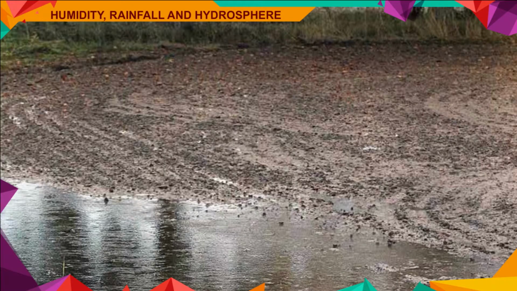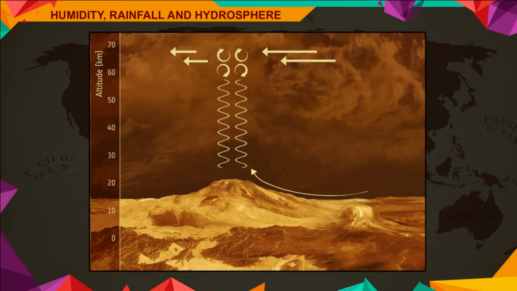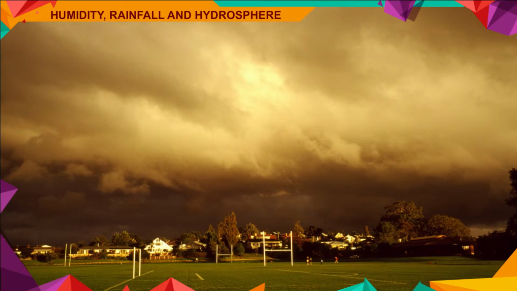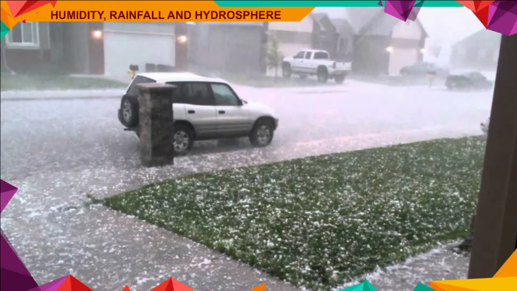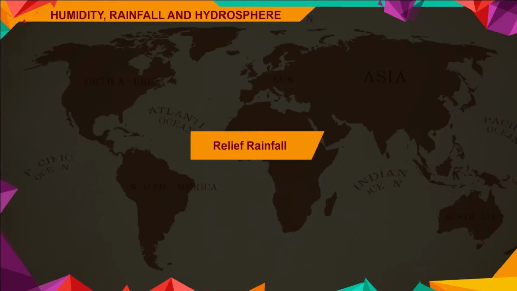Convectional rainfall. When the air comes in contact with the hot surface of the earth, it gets heated, becomes lighter, and starts rising up. Thus, convectional currents are formed which attain a high altitude. Water vapor condenses very quickly at that height, which results in heavy downpour. This rainfall is generally accompanied with thunder and lightning. Equatorial and tropical regions often experience such kind of rain.